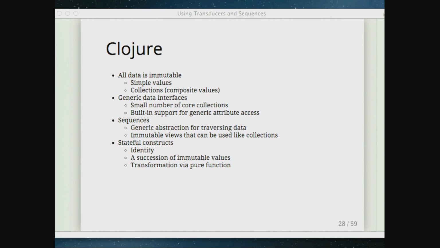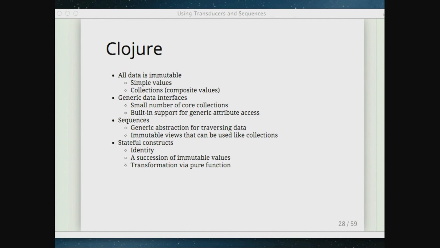We have generic data interfaces. We have just a small number of core collections. We have built-in support for generic attributes. We have lots of tools for generically manipulating data without having to know a priori all of the interfaces and things like that. It's really huge. I can't emphasize enough how much that changes the way that you deal with data and think about data.